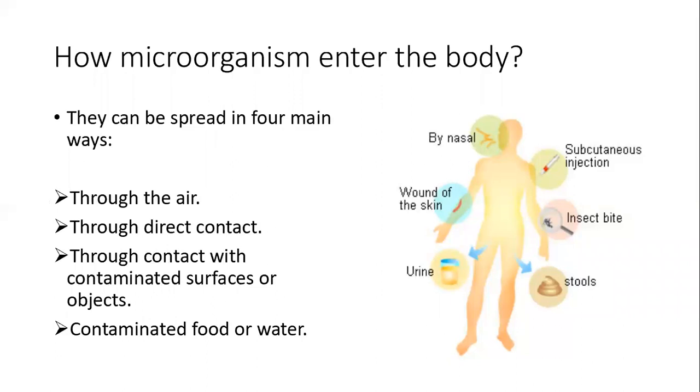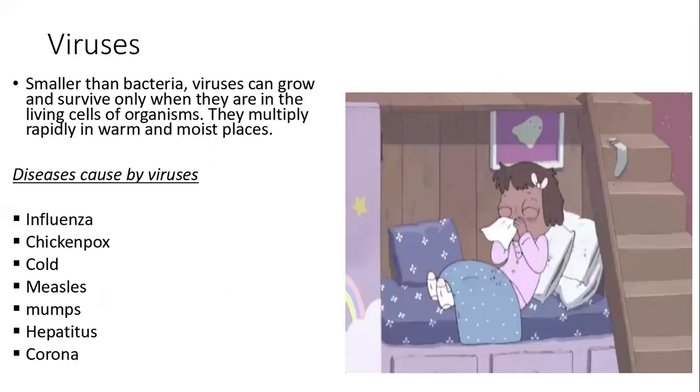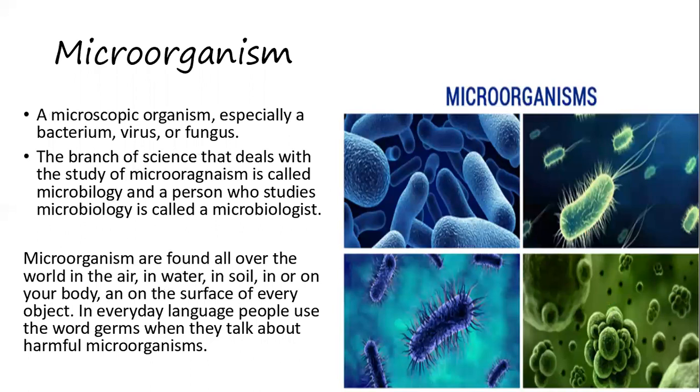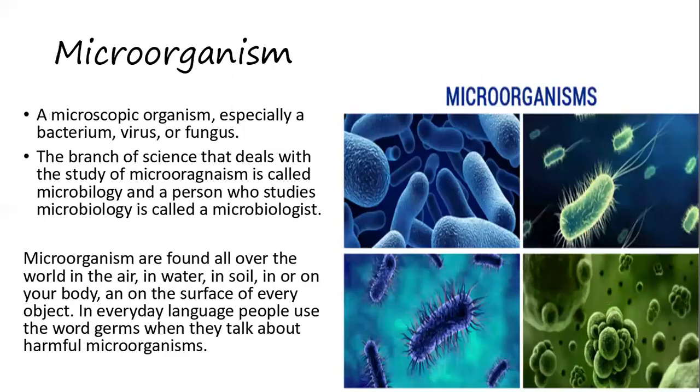Now, let's revise this. The chapter name is Looking After Yourself, unit number 6. If you look around yourself, you can see many living things.